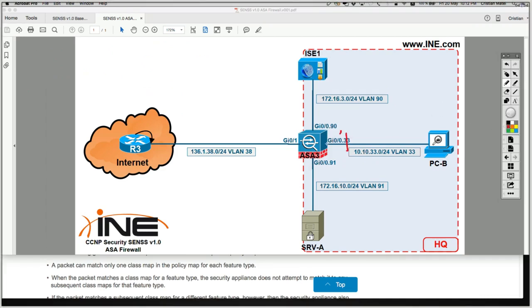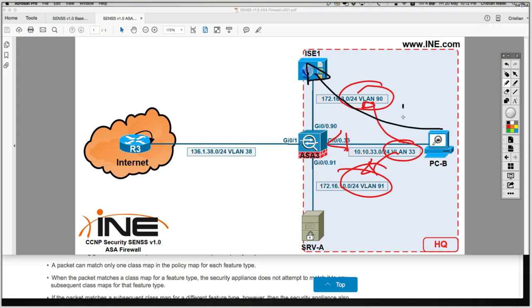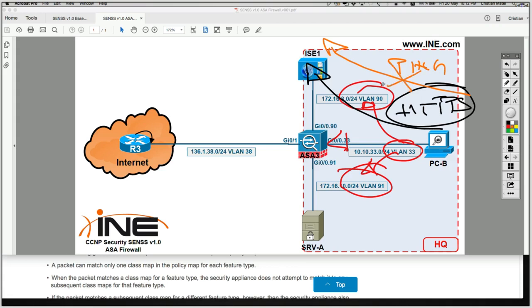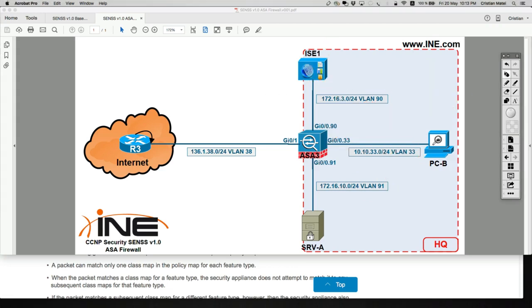So let's again confirm that this ACL allows IP traffic from VLAN 33 to VLAN 90 and to VLAN 91. Let's confirm that the default MPF policy is applied, and then let's confirm that I'm going to be able to send HTTP traffic to ICE, for example. The session is going to work because that's in the end TCP traffic, and the ASA statefully inspects TCP traffic. But if I want to initiate a ping session, so ICMP packets, this is not going to work because ASA does not inspect ICMP by default.